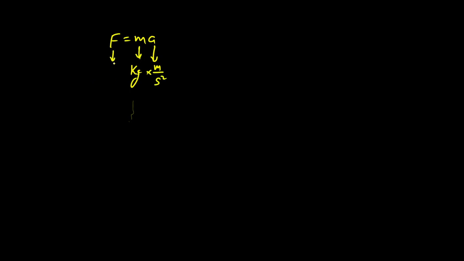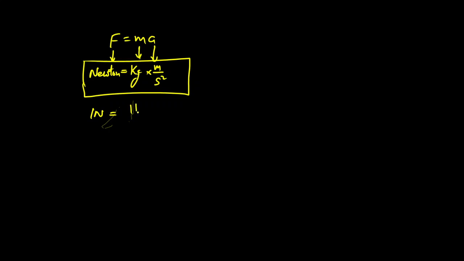So the unit of force will become Newton. Newton is equal to kilogram meter per second square. So we can say that 1 Newton of force is equal to 1 kilogram meter per second square.